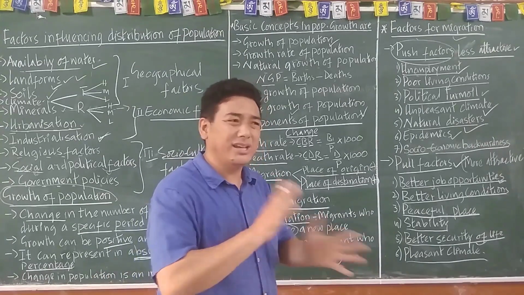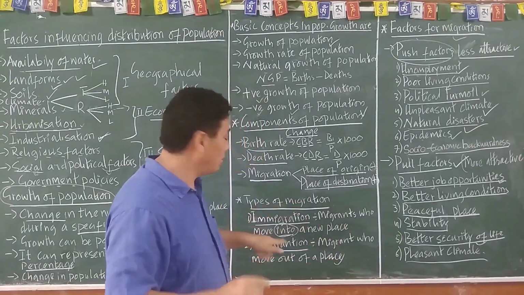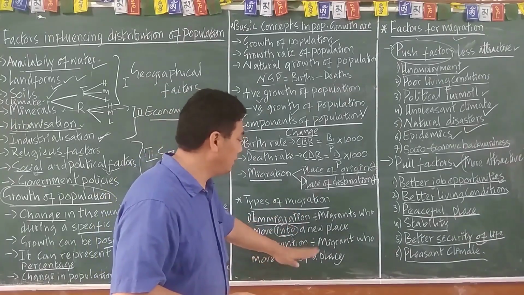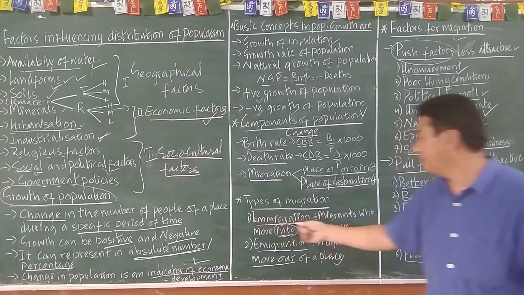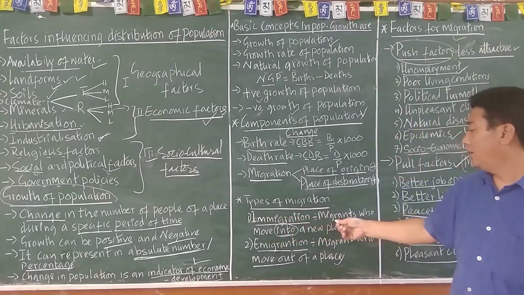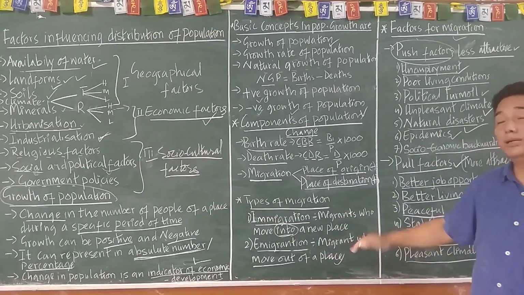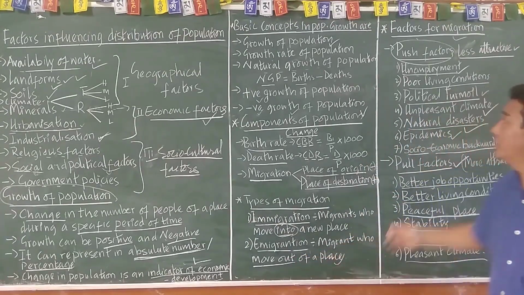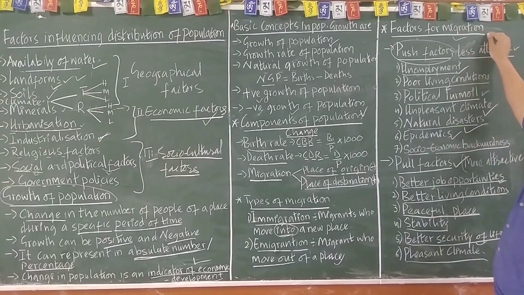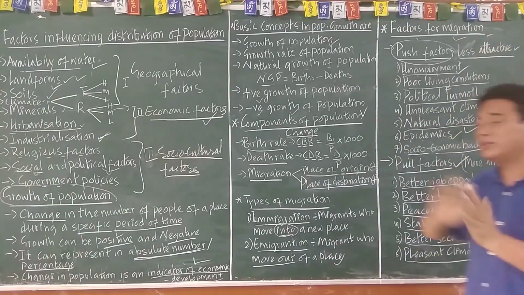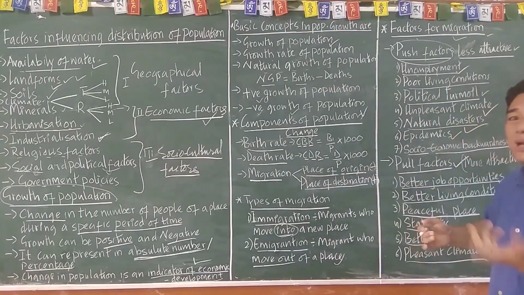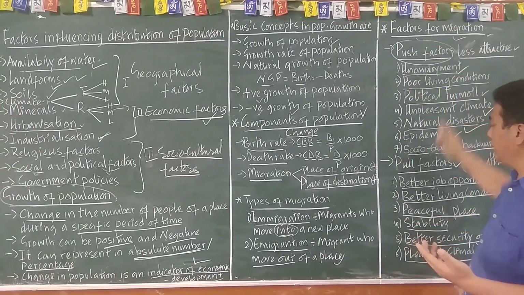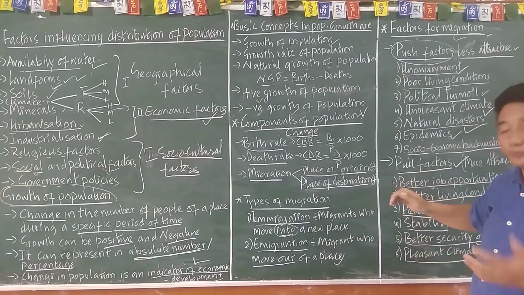Immigration is a migrant who moves into a new place, while emigration is moving out. And the factors for migration: push factor, pull factor, and need.